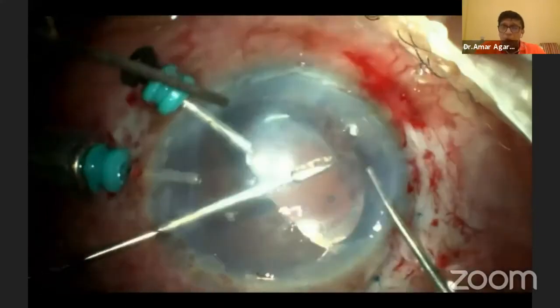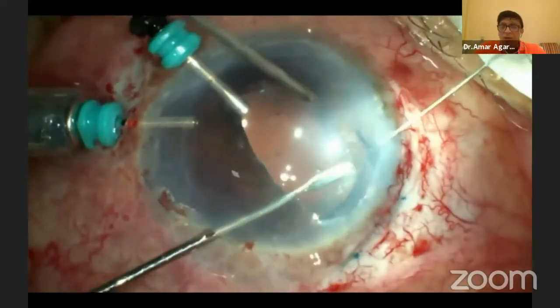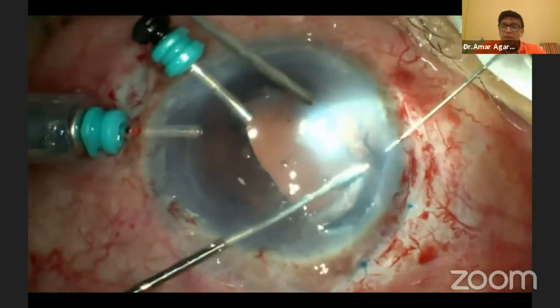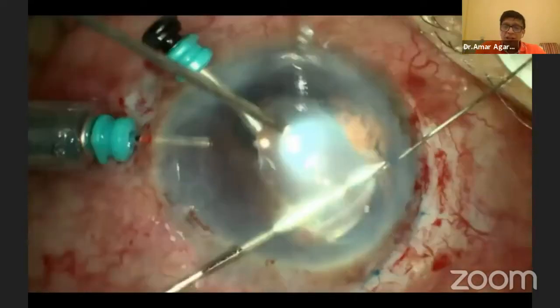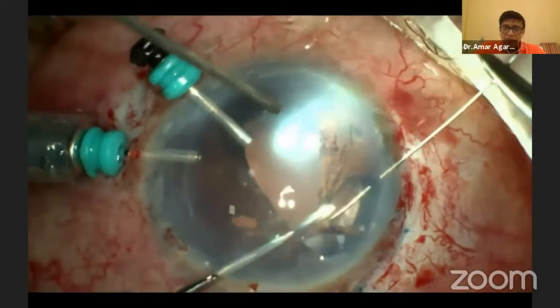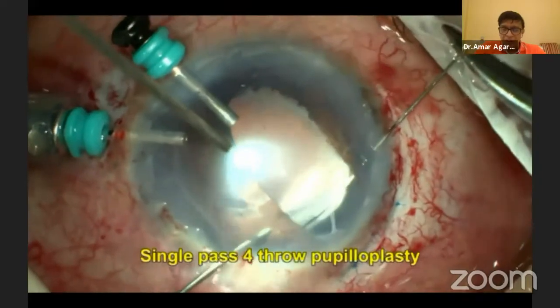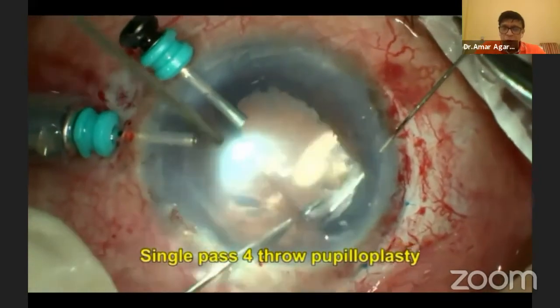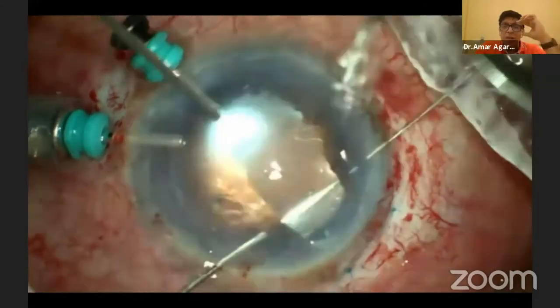So now we have done the trocar assisted iridodialysis. Now we will do the single pass fourth row pupilloplasty. So you can see now I'm just going to pass the needle into the iris through clear cornea. From the other side, as I told you, we have a paracentesis, 30 gauge needle goes inside, railroad the two. Once they are brought out, you see the whole thing just coming out.